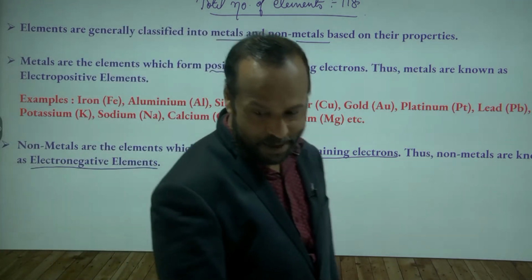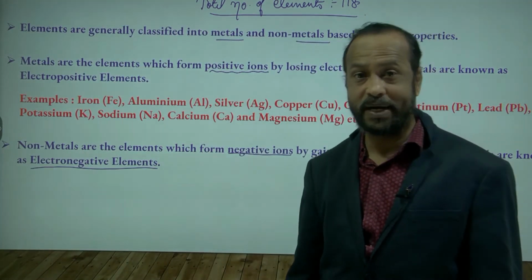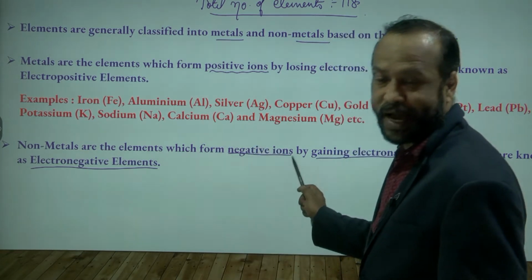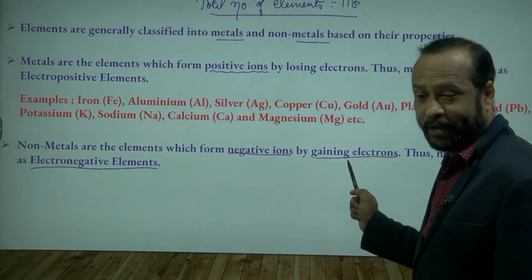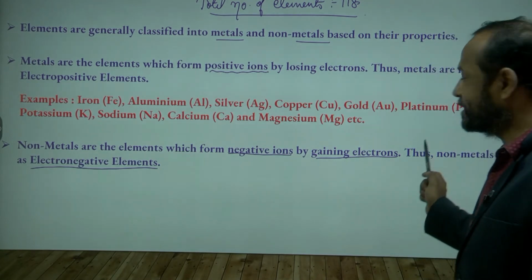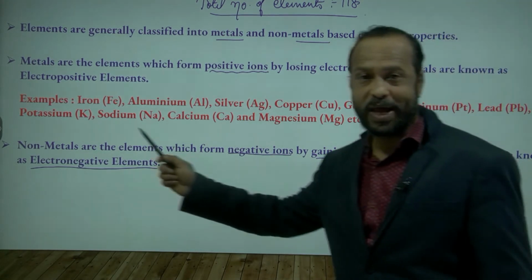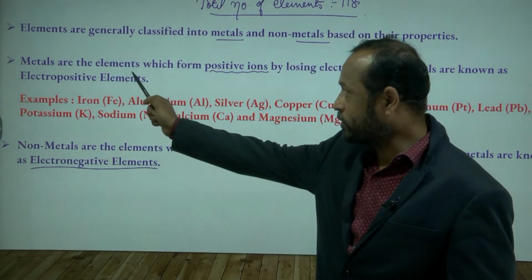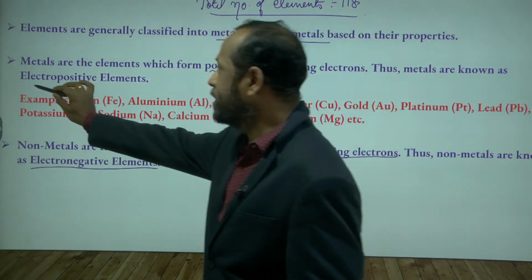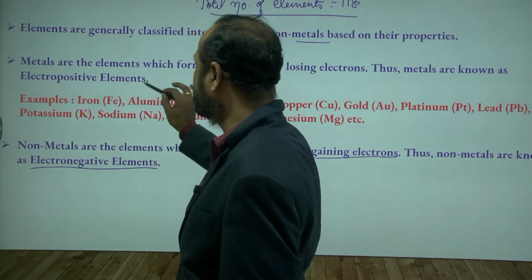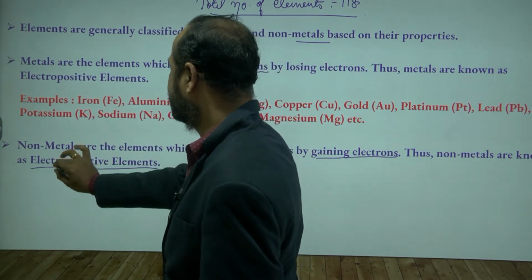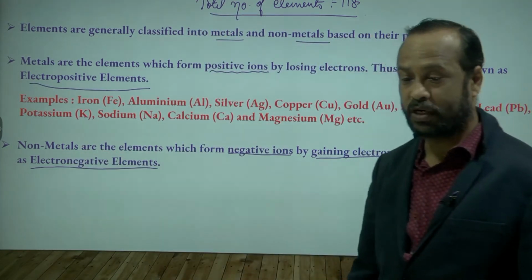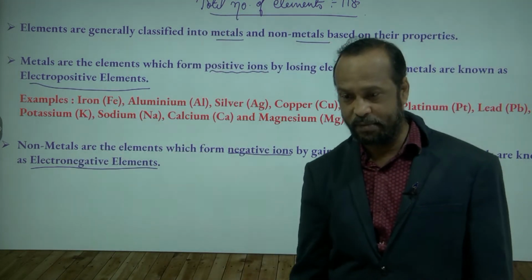Electronegative elements. So they are exactly opposite. See, metals are called what? Electropositive elements, and these non-metals are known as what? Electronegative elements.